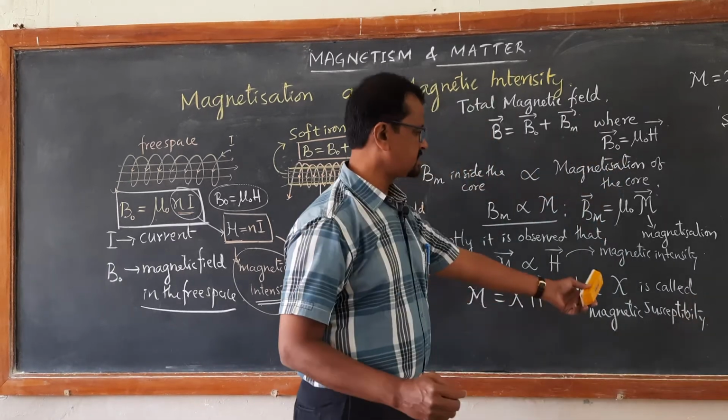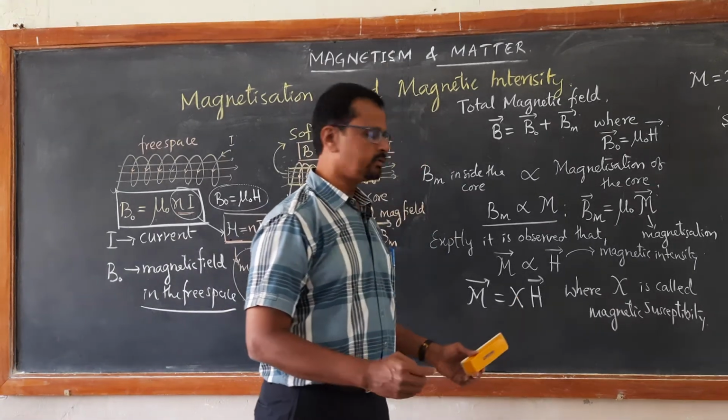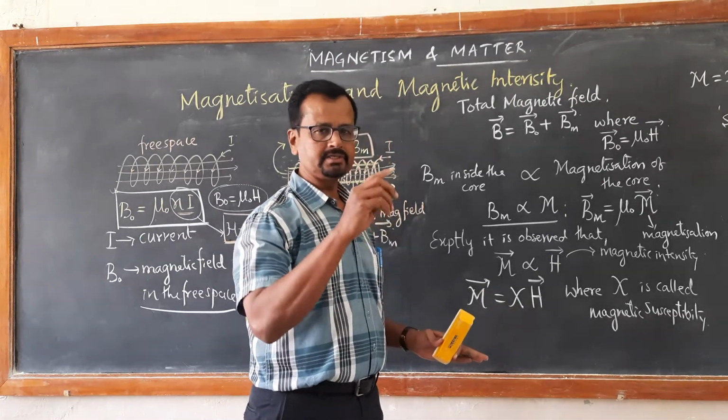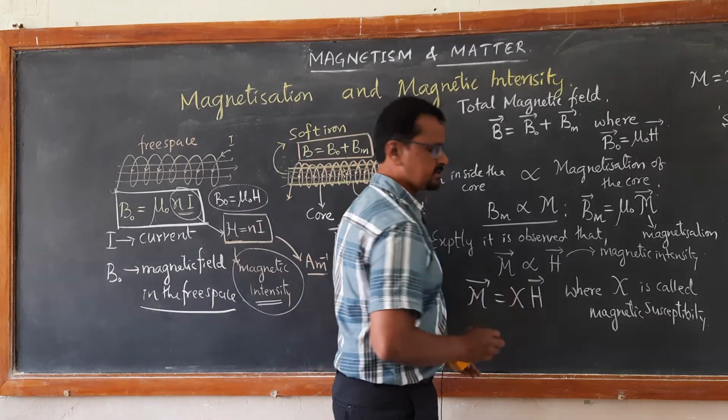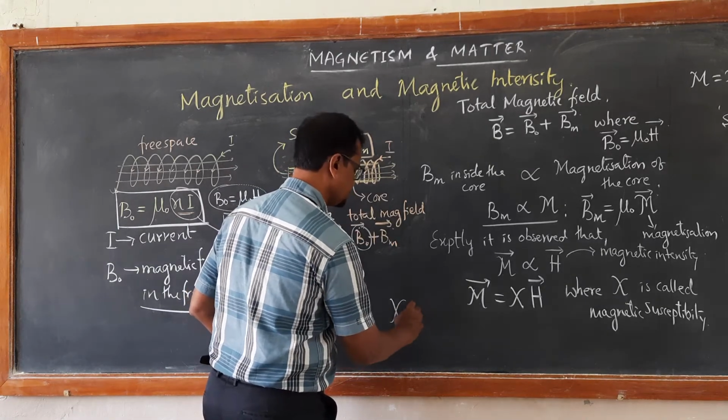It is read as chi, C-H-I. It looks like a scissor, right? An artistic X. Therefore, now we can define what susceptibility is.